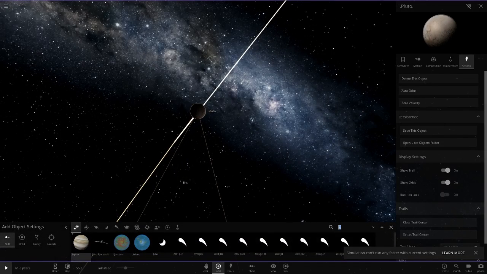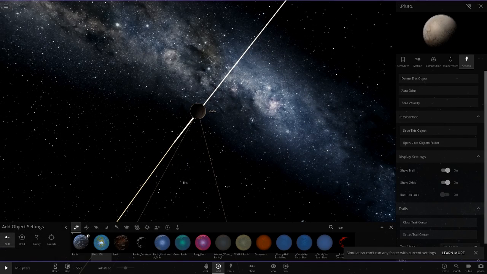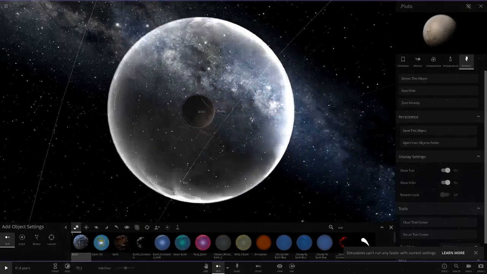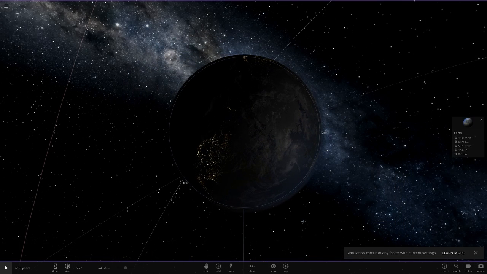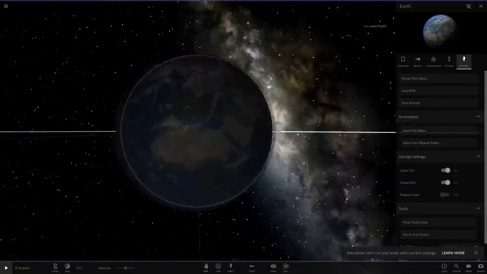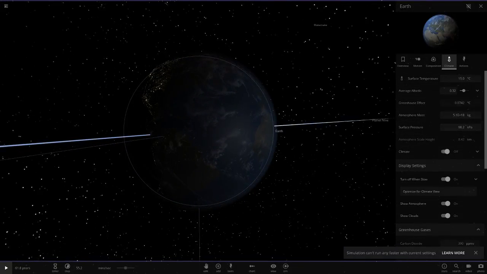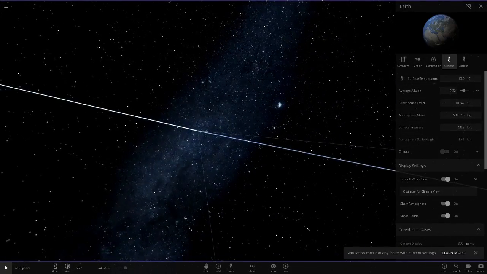And then Pluto is getting replaced by Earth. So Earth is now the furthest planet, excluding Planet 9, from the Sun. So look how dark it is. That is very dark and spooky at Earth now. And yeah, that is definitely going to freeze up. So we'll turn off night mode as well. Alright, so there we go.